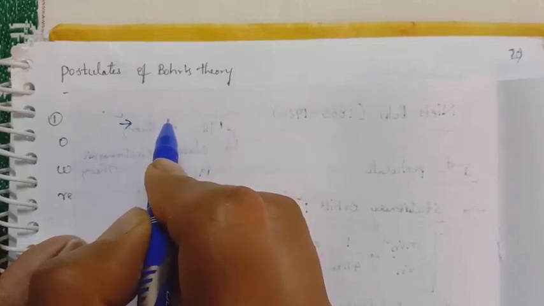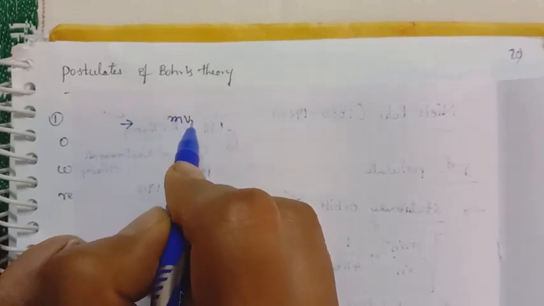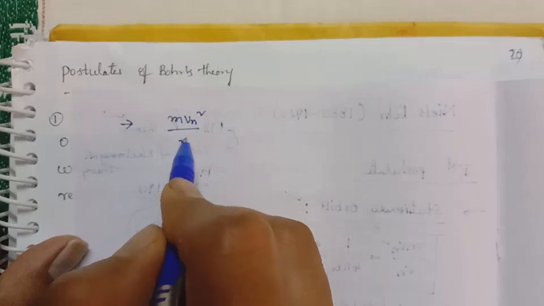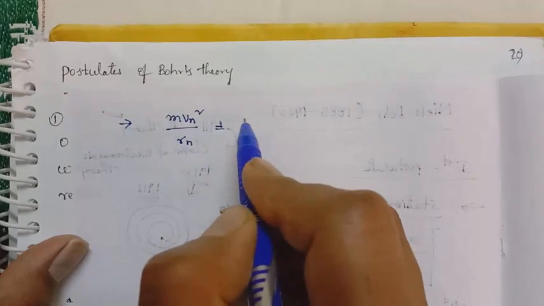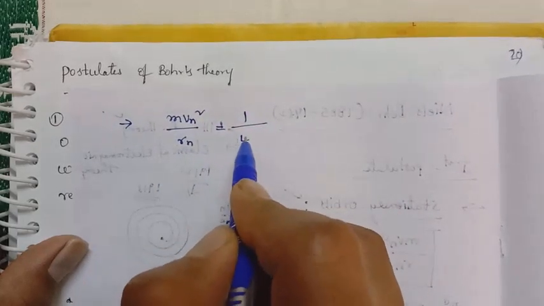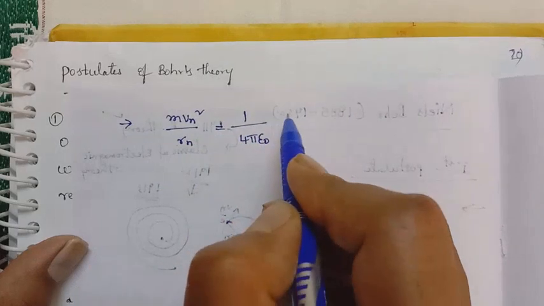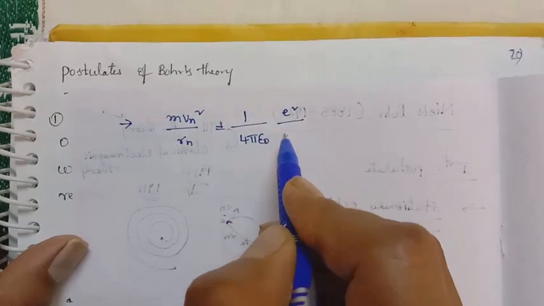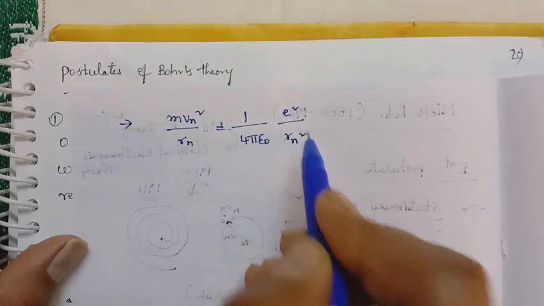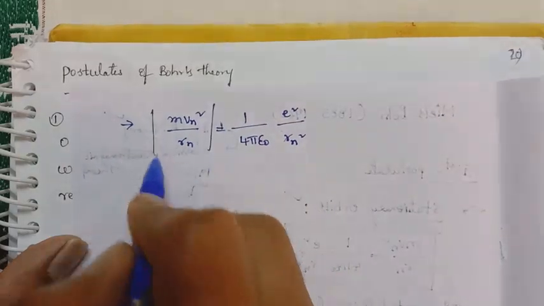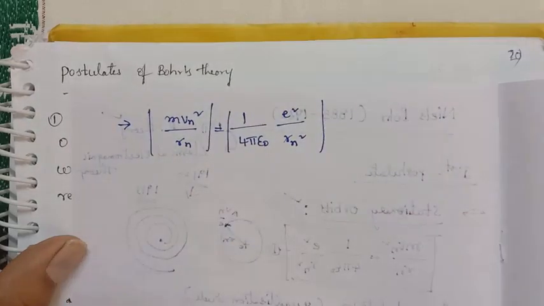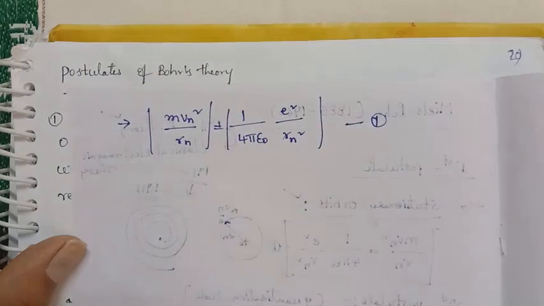So at that time the centripetal force, m v_n squared upon r_n, is equal to 1 by 4 pi epsilon naught e squared upon r_n squared. Here I take it as completely positive. It is equation 1.